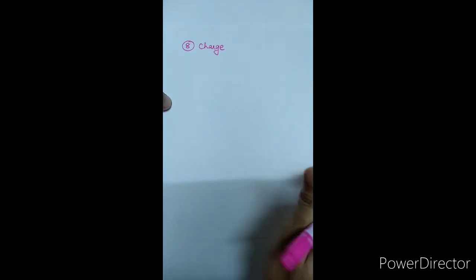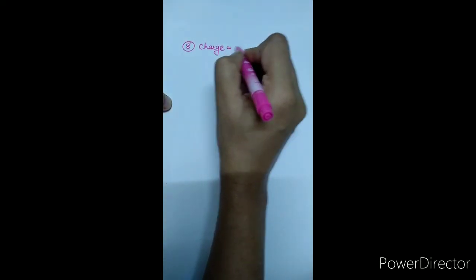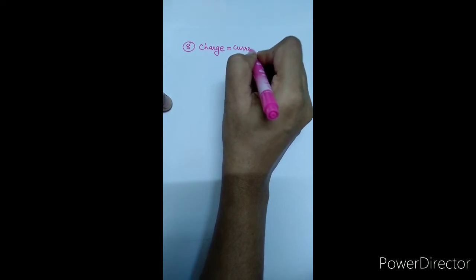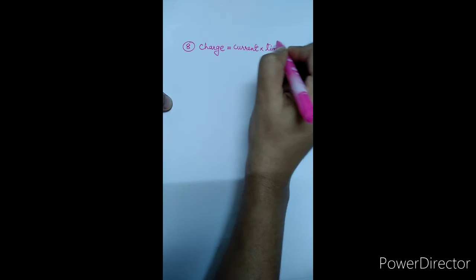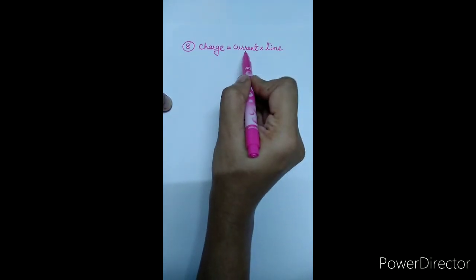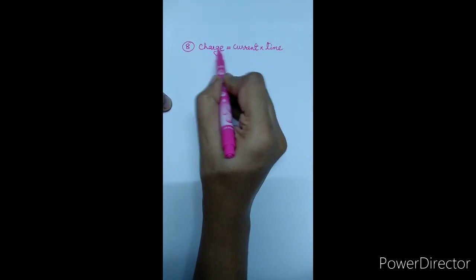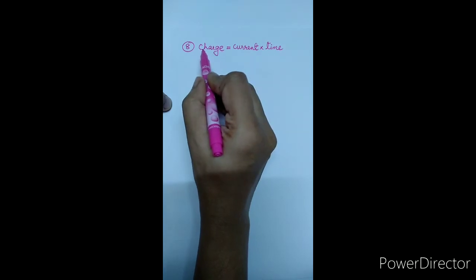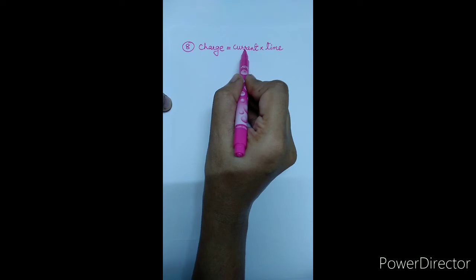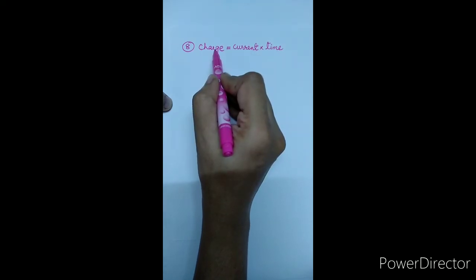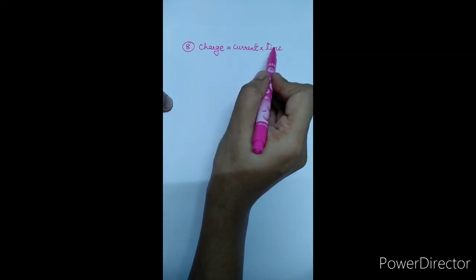Hence, here we can say the charge is nothing but current into time, as current is defined as charge per unit time. The flow of charge in a conductor per unit time is said to be a current, and hence the charge is written as current into time.